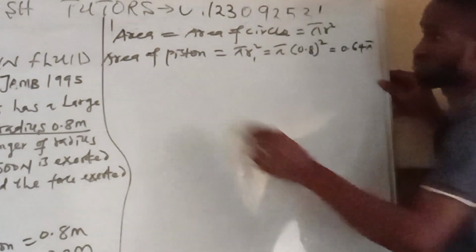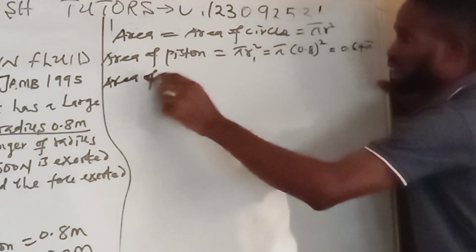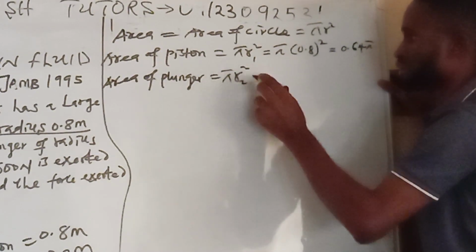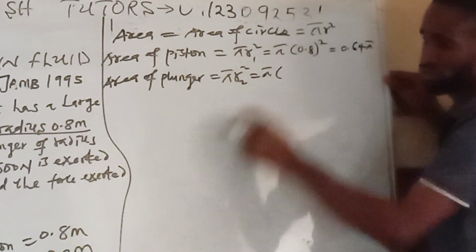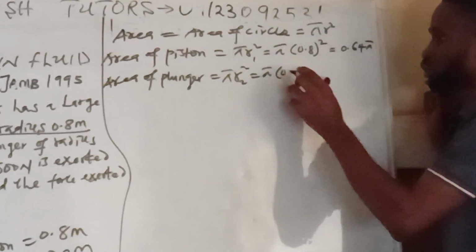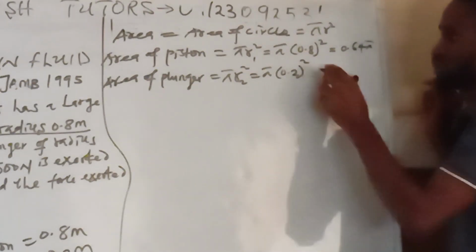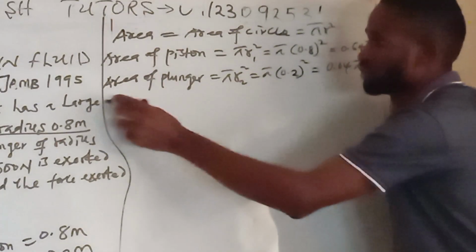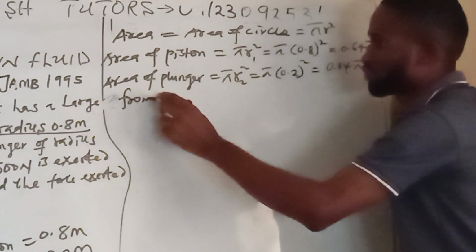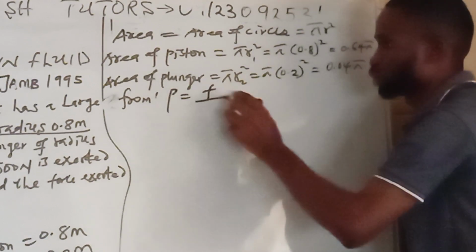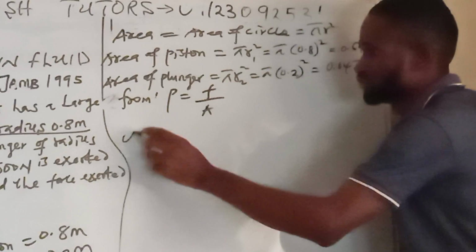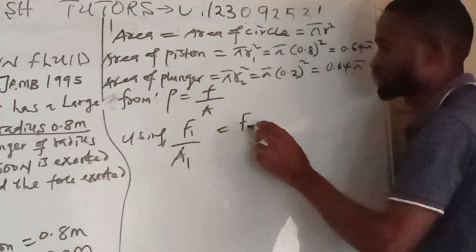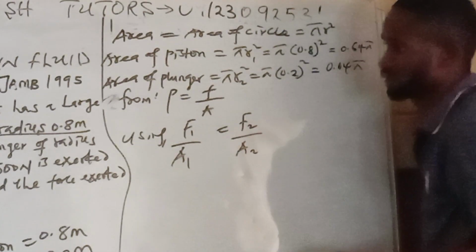Then the area of the plunger is pi R2 squared, which is pi times 0.2 squared, so 0.04 pi. From the relationship that pressure is force over area, using F1 over A1 equals F2 over A2, let's substitute.